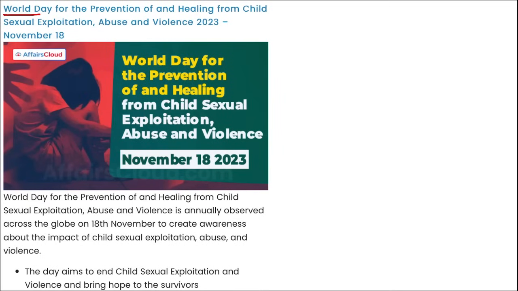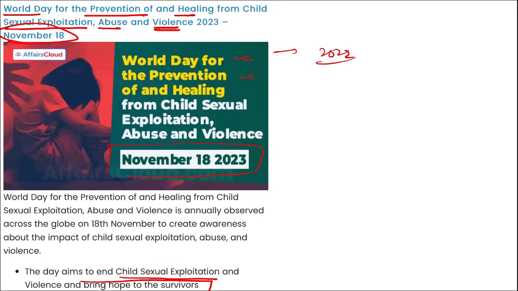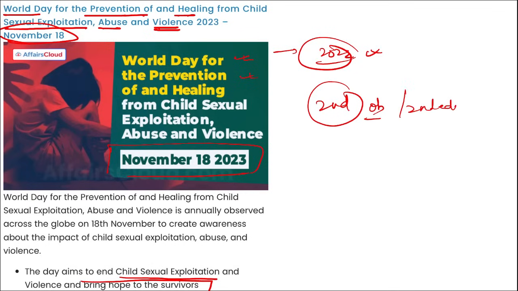Moving on, next is World Day for the Prevention of and Healing from Child Sexual Exploitation, Abuse and Violence 2023 on 18th of November. I repeat, World Day for the Prevention of and Healing from Child Sexual Exploitation, Abuse and Violence is observed on 18th of November. Correct? It is to create awareness about the impact of child sexual exploitation, abuse and violence. This day aims to end child sexual exploitation and violence and bring hope to the survivors. This day was first observed in 2022, and this year it is the second observance, that is, the second edition of this day.